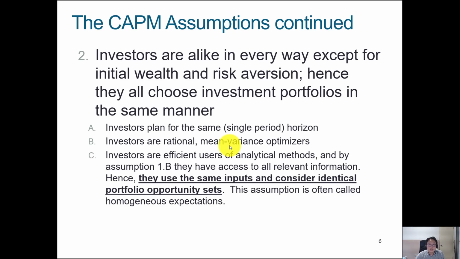As mentioned before, investors are alike in every way except for their initial wealth and risk aversion, so they can all choose investment portfolios in the same manner. The other sub-assumptions are that investors are rational mean variance optimizers. What this means is that all investors care about is maximizing their mean return and minimizing their variance.